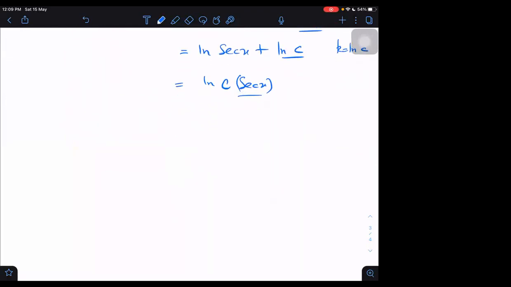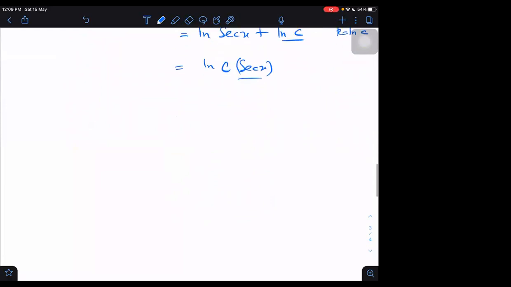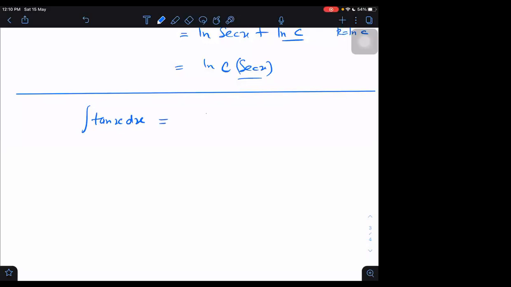Next we have integration of tan x again. But now I will do it a different way. I will derive it by a different way. I will not just justify that this is the right answer. How to derive it, I want to derive now.